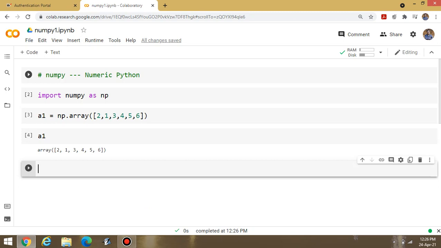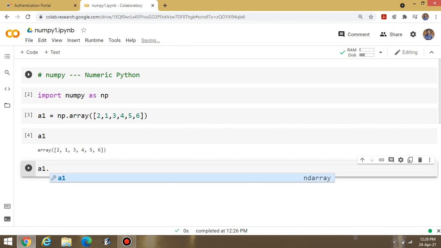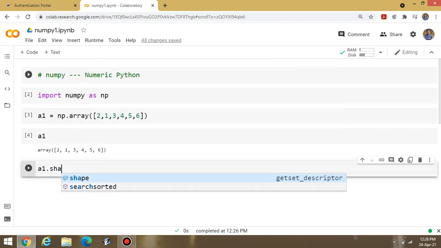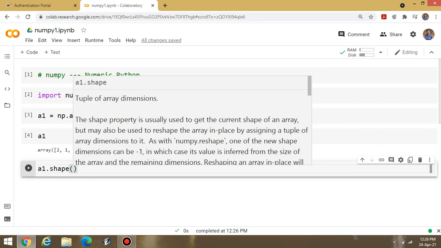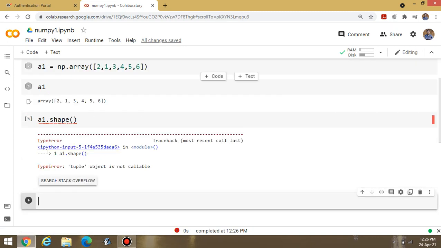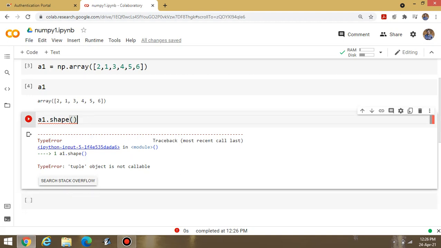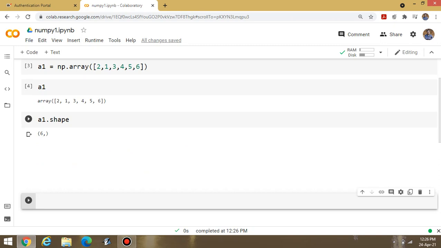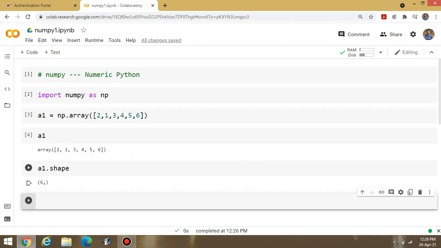Suppose I have to find out the shape of this array. a1 dot, I can write here shape. Now execute the program. Okay, I think a round bracket is not required here. Yes, this one is okay. 6 comma. Now what is the meaning of 6 comma? The second content is empty. Only the 6 elements are there basically.